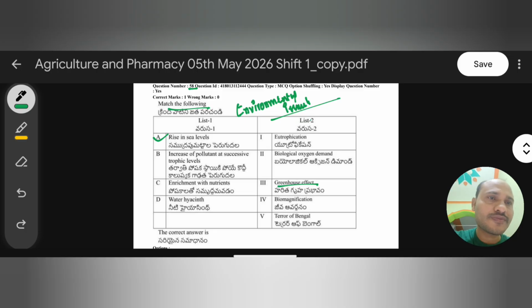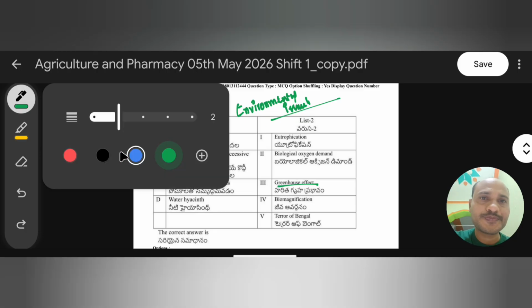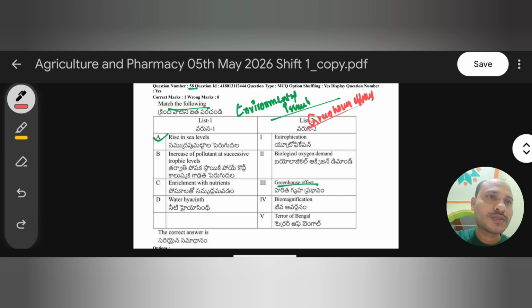Greenhouse effect, or we can also call it global warming. Global warming means high temperature.